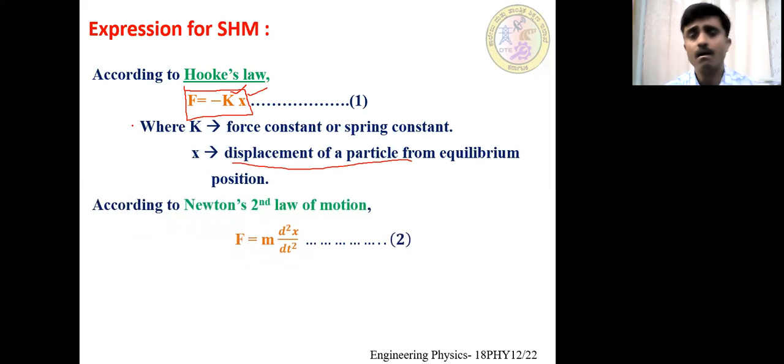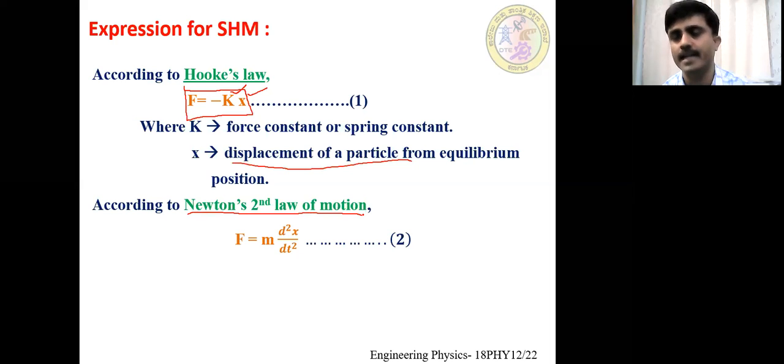Then, according to Newton's second law of motion, I hope this is a familiar equation for us, and also a most important law in the dynamics part. What is the mathematical form of Newton's second law of motion? F is equal to m into a, force equals mass into acceleration.